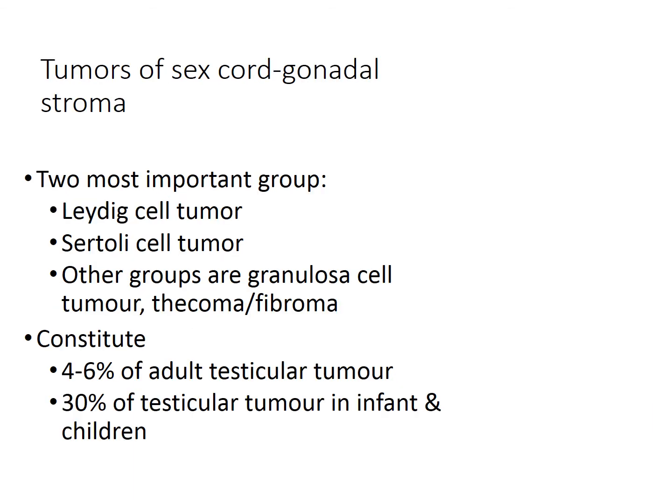Apart from the germ cell tumors, there are also tumors of sex cord gonadal stroma, which can involve the testes. The two most important groups are the Leydig cell tumor and the Sertoli cell tumors. Other types of tumors that can affect the testes are granulosa cell tumors and thecoma fibroma tumors. This group of tumors constitutes about 4 to 6% of adult testicular tumors and 30% of testicular tumors in infants and children.